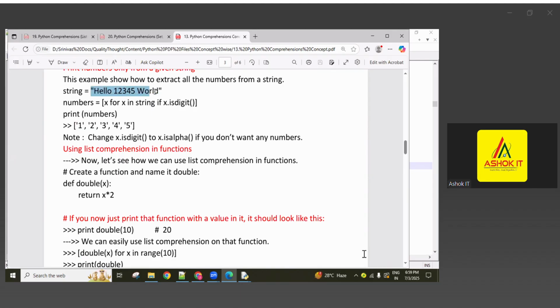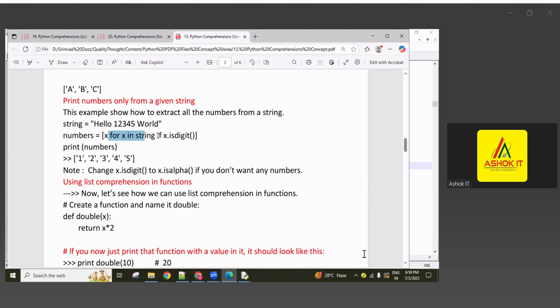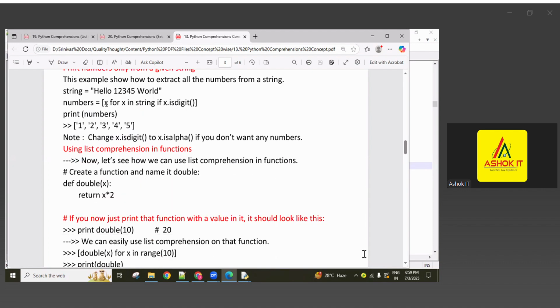Now here there are some characters and numbers, guys, a combination of characters and numbers. I want to return only digits. So first we write the for loop. From this string each value is taken into x, and we check whether x is a digit or not. If it is a digit, true, then that x value is added into the list. So finally you get only the numbers, in the form of strings, a list of numbers.